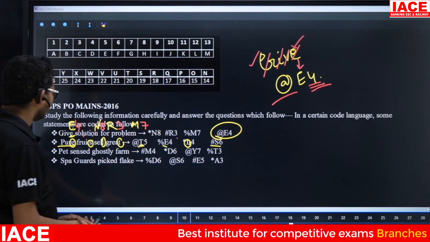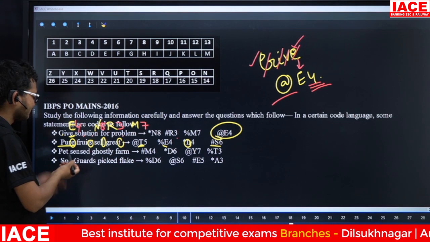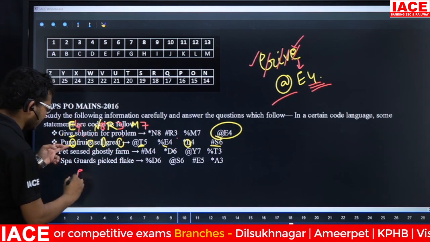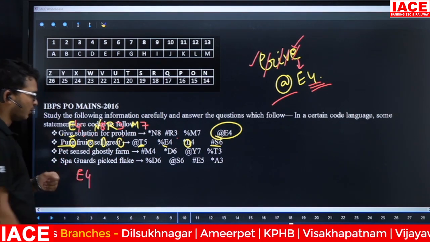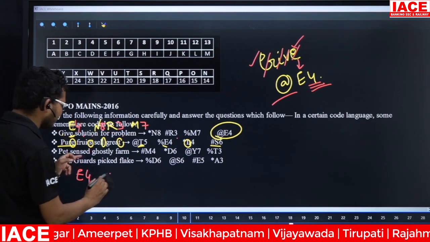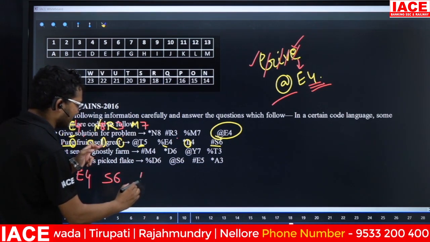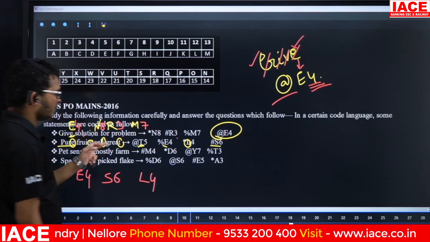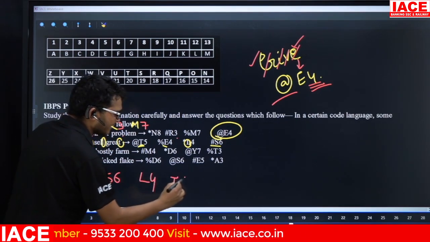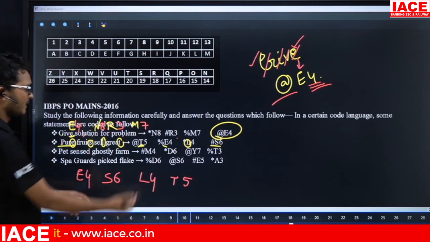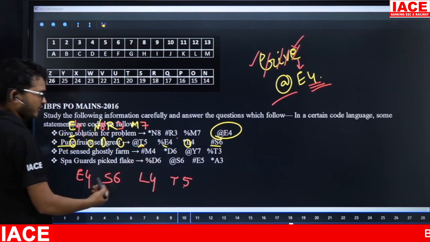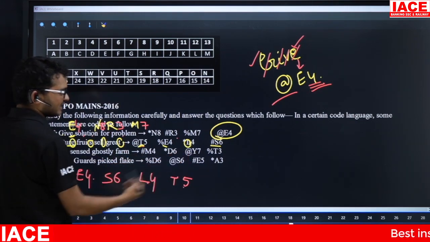Next, if you want to check the second line also, friends, check here. Pure ends with E and has 4 letters. Fruits ends with S and has 6 letters. Cell ends with L and has 4 letters. Grade ends with T and has 5 letters. See here, T5 is there, E4 also there, L4 is there, and S6 also there.